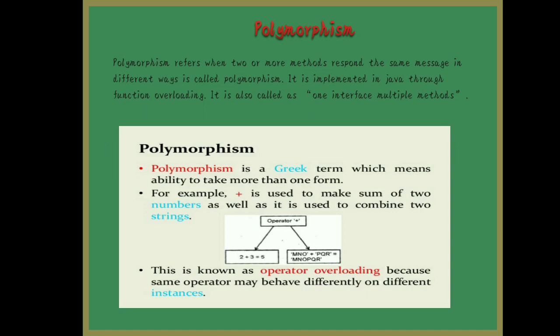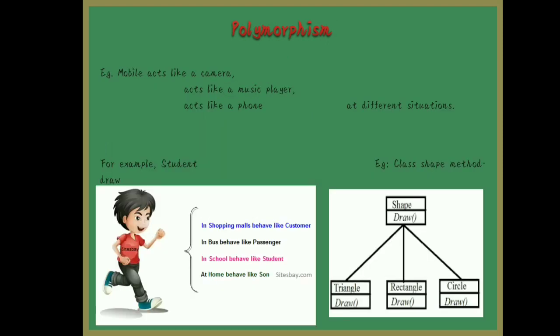Now, one more example you can say is about a student. If a student goes to a shopping mall, he behaves like a customer. The same student, if he travels in a bus, is a passenger. If he is studying in school, he is a student. At home, he is a son for the parent. So in different places, he acts in different ways. This is called polymorphism.